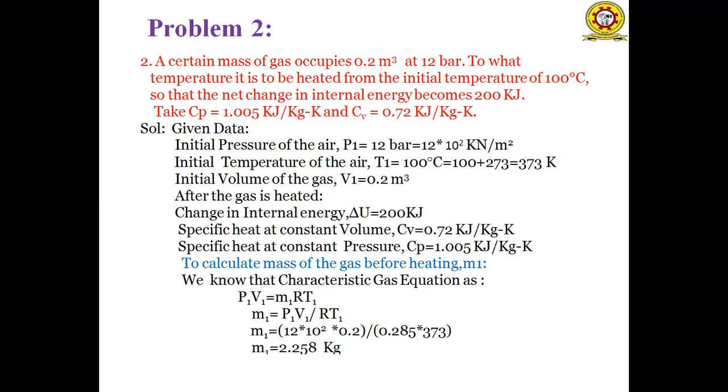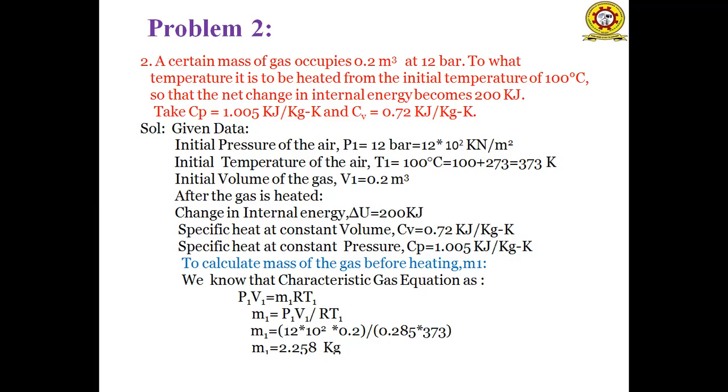In that problem, the gas occupies 0.2 meter cube, meaning the volume of the gas is 0.2 meter cube, and the pressure of that gas at this volume is 12 bar.